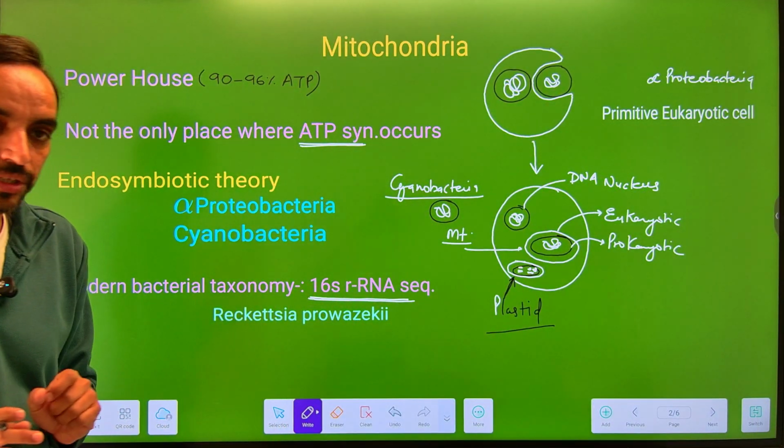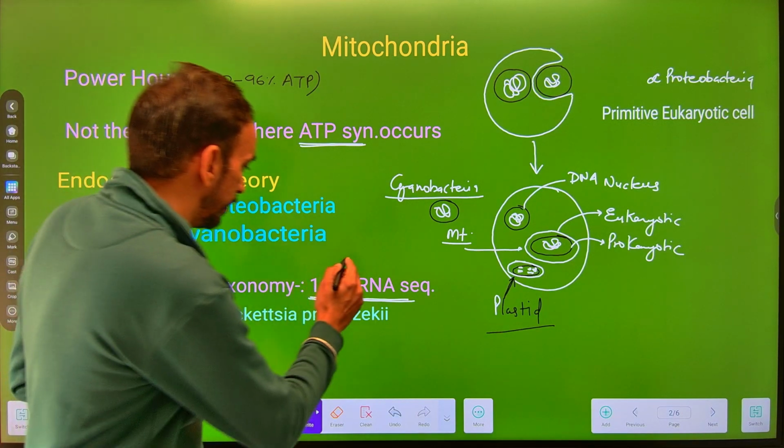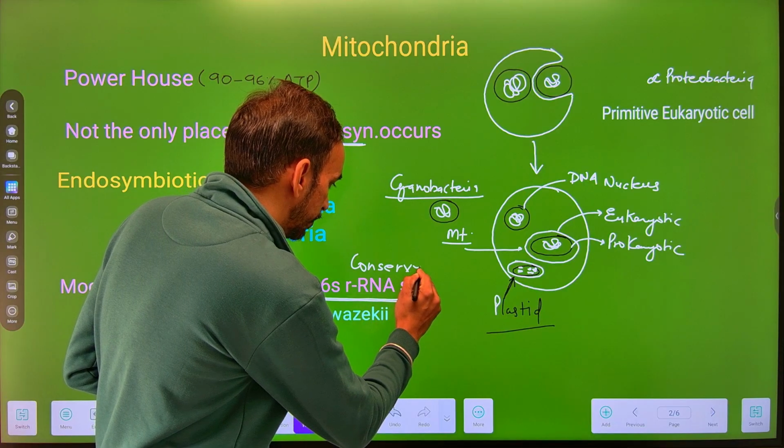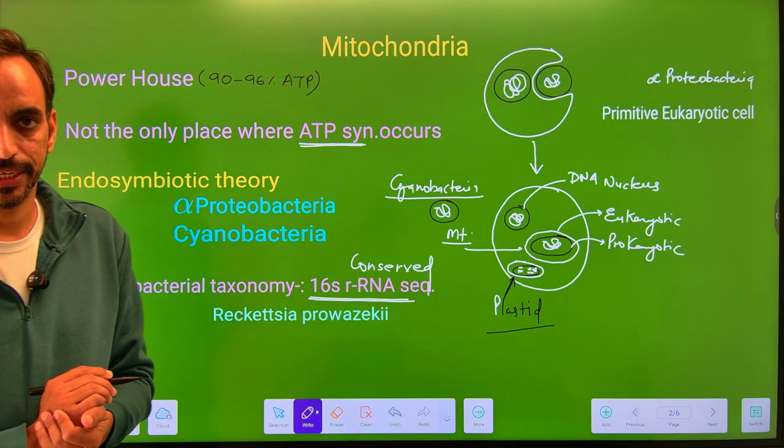Why we are using this 16S rRNA sequences? Because these are the highly conserved sequences. So बहुत ज्यादा conserved sequences हैं. ठीक है.